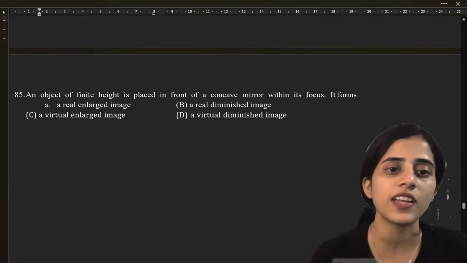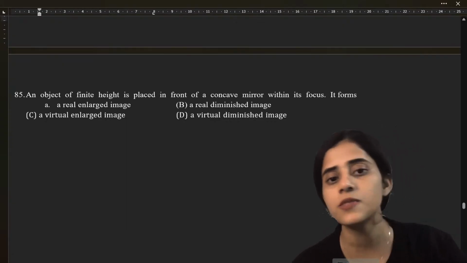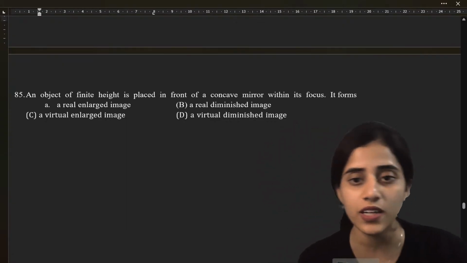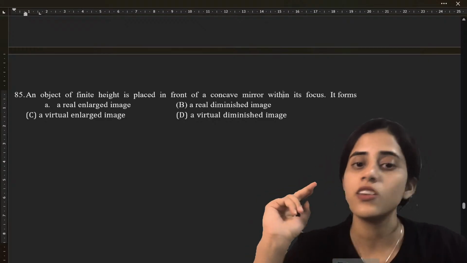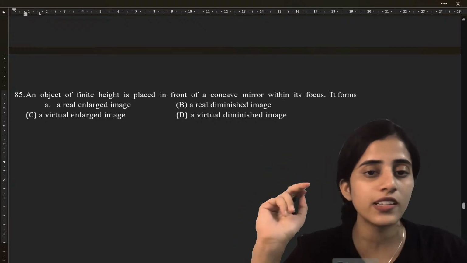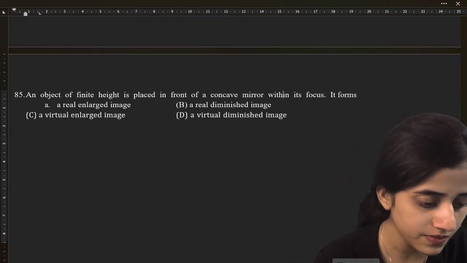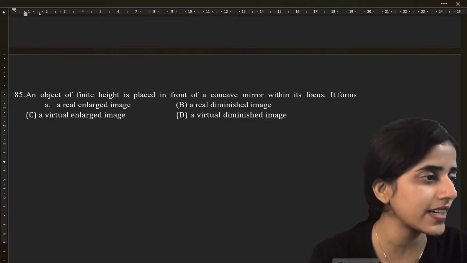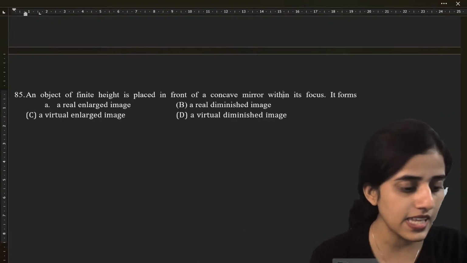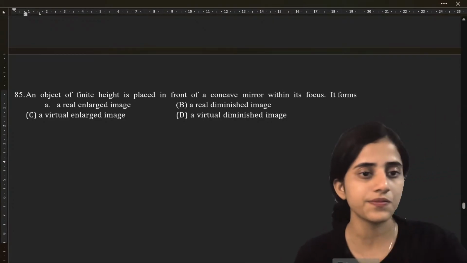An object of finite height is placed in front of a concave mirror within its focus. It forms a real enlarged image, a real diminished image, a virtual enlarged image, or a virtual diminished image. What is the answer? C. Okay. So many people are telling me it's C.